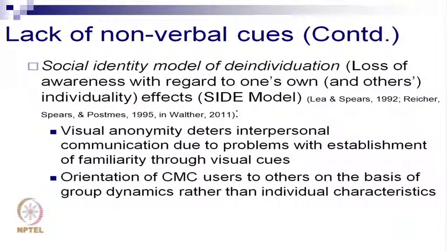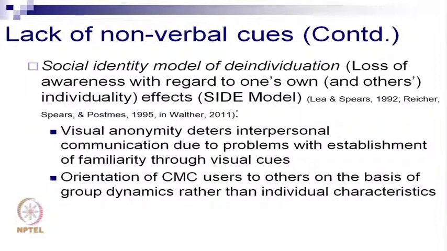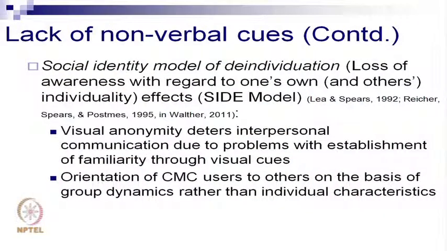Okay. Social identity model of de-individuation, the loss of awareness with regards to one's own and others' individuality. This is called the SIDE model, social identity model of de-individuation. What do we mean by this? We are essentially talking about the identity. Is my identity in my hands or is it constructed socially? Visual anonymity deters interpersonal communication due to problems with establishment of familiarity through visual cues. You don't know who's on the other end, there is no familiarity, you don't know how the person will respond, so people feel that there is a gap.